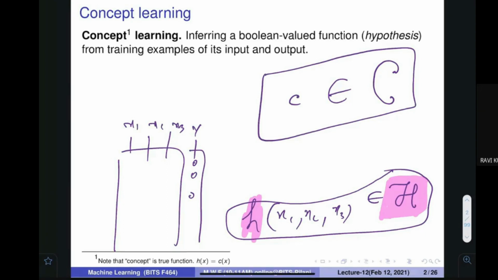Everybody is clear about what the concept function is? Then what is concept learning? Finding out that particular hypothesis.